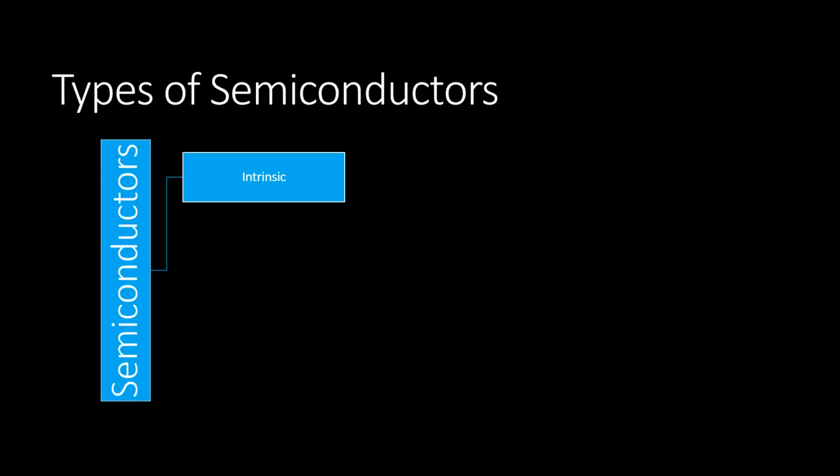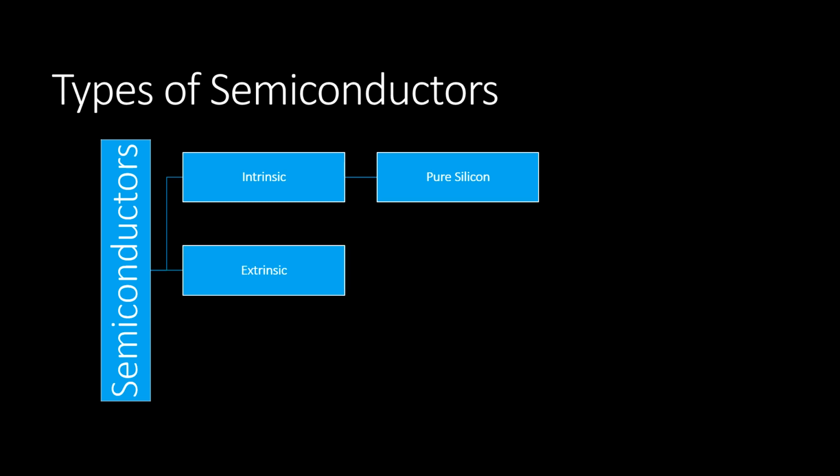Intrinsic semiconductors are perfect semiconductor crystals that have no impurities and lattice defects, such as pure silicon. These elements are found in group 4 of the periodic table. When an element having 5 valence electrons from group 5, such as arsenic or phosphorus, is added to a group 4 element, such as silicon, there are more valence electrons available to form a covalent bond with silicon. One of the 5 electrons is free to move and becomes a free charge carrier. This method is called doping.